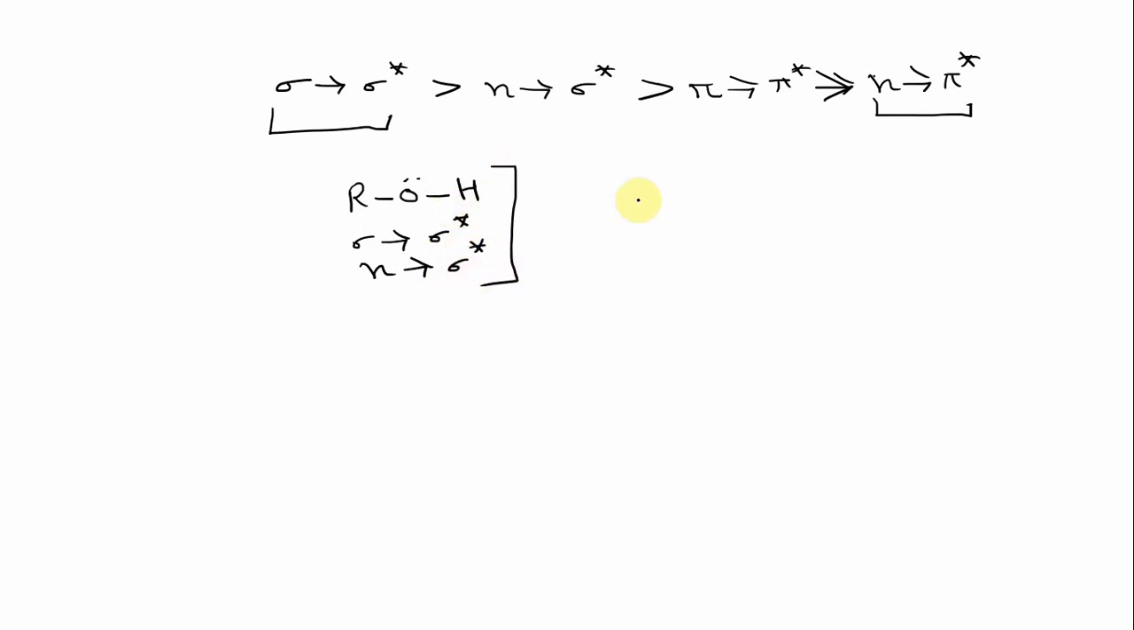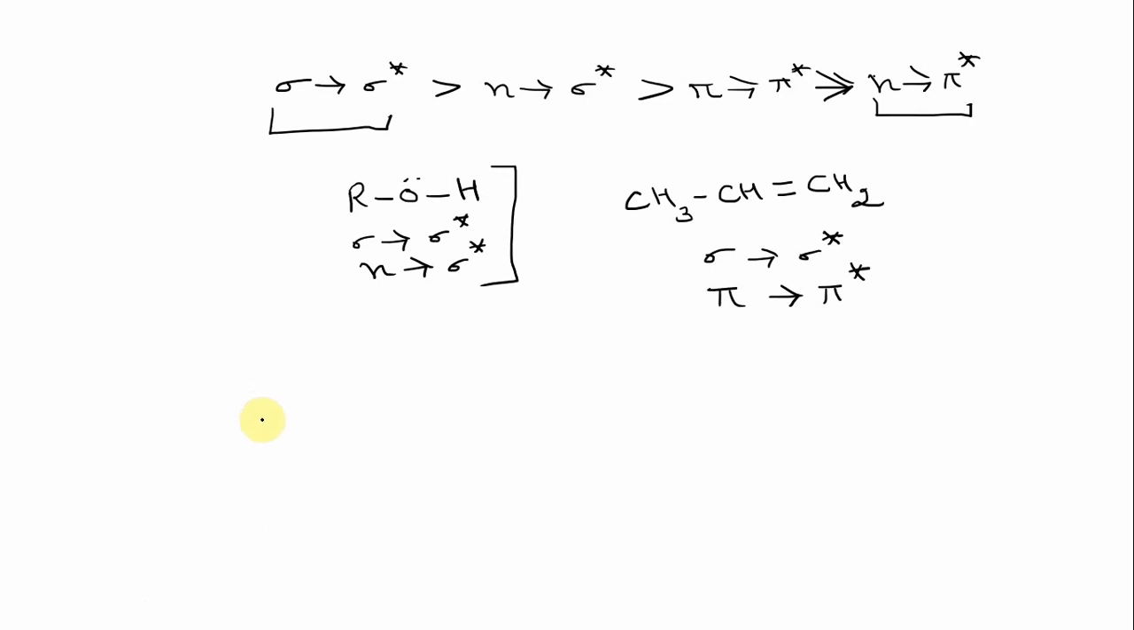Similarly, if we take another example, propene, 1-propene, you have CH3-CH double bond CH2. Here you have both sigma and pi bonds, so the transitions possible are sigma to sigma star and pi to pi star. Since there are no non-bonding electrons or heteroatoms, no n to pi star is possible.